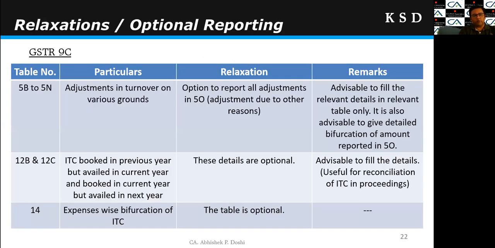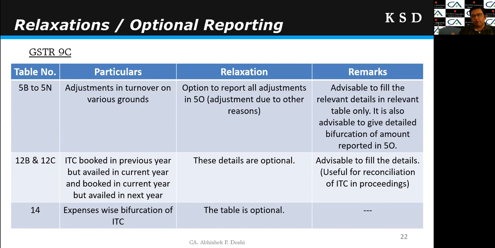Now there are also various relaxations given in the reporting of the GSTR 9C. First is the relaxation for the table 5. There are various details or various grounds given in the table 5B to 5N, which may be the reasons for the reconciliation between books of account and GST data.